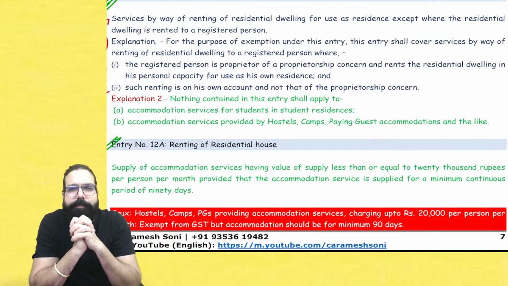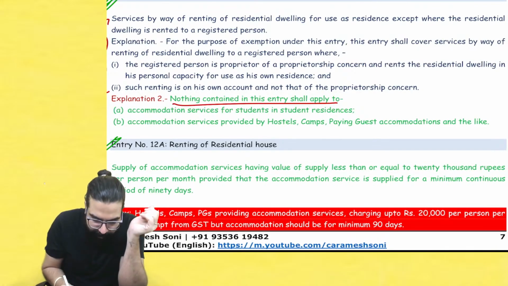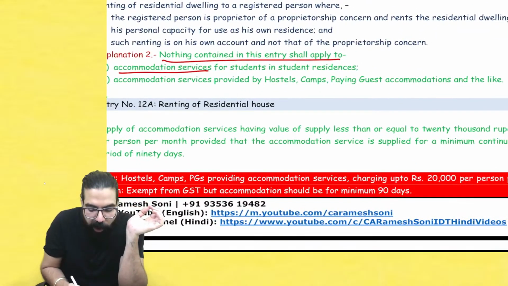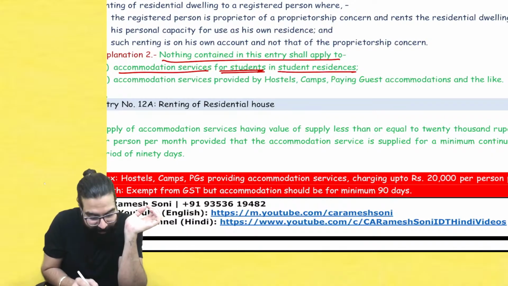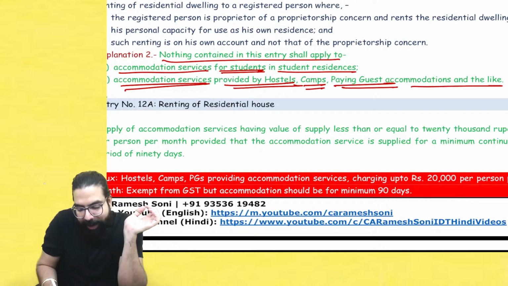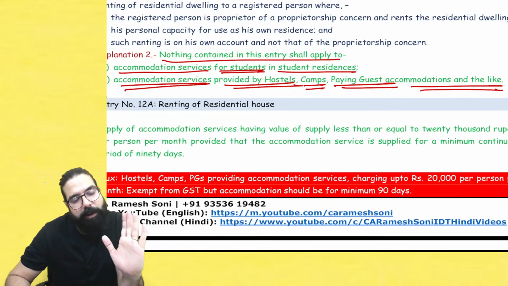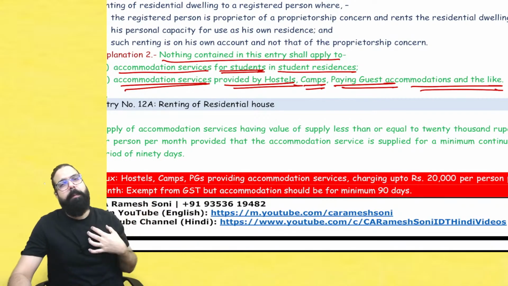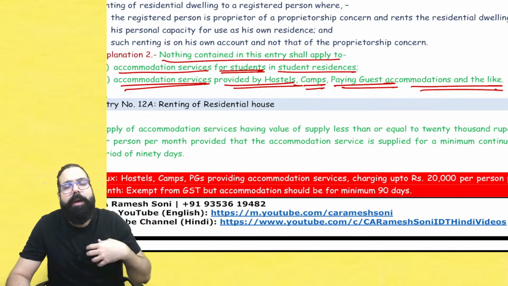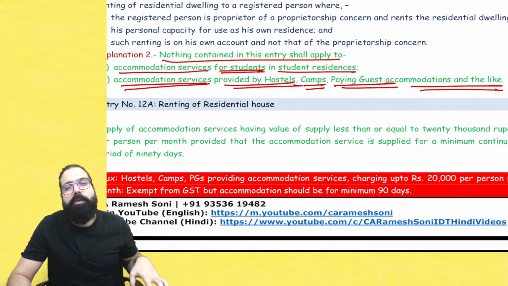The government gave one clarification over here that, sir, nothing in this entry shall apply to accommodation service for students in a student residence, or accommodation service provided by a hostel, camp, PG and the like. So, Baba, PG etc. services are not residential property services, and the government told it is not applicable. If I am a PG renting the place to a student, when we allow students to stay, we are not giving residential property on rent. The government told the exemption will not apply.